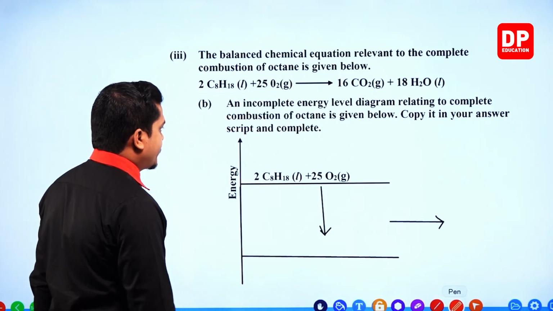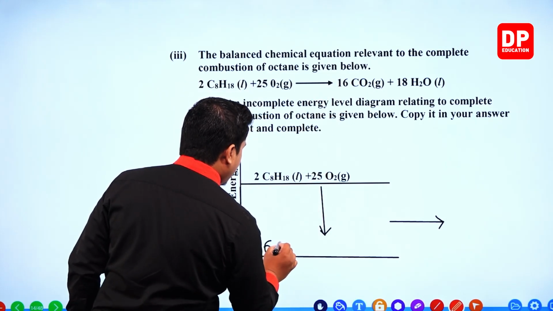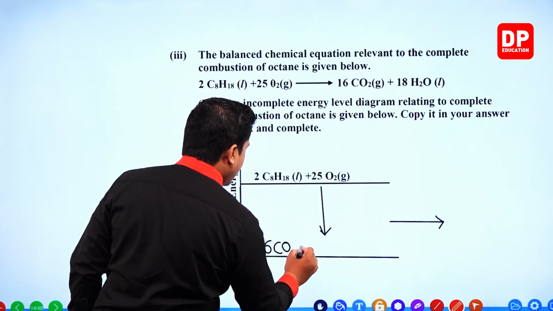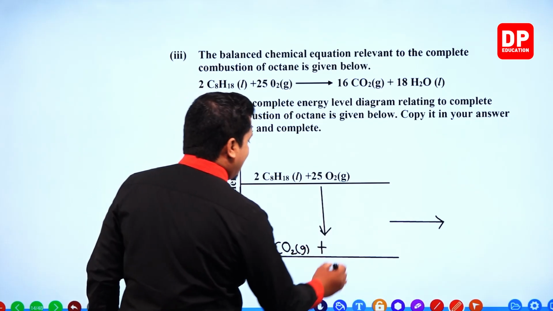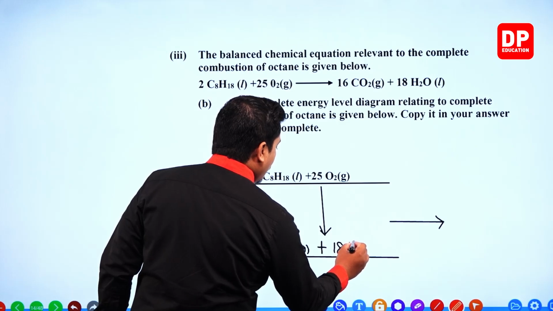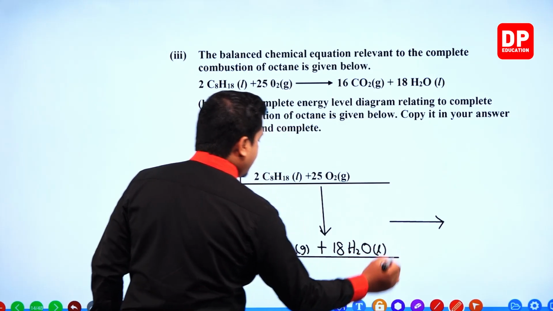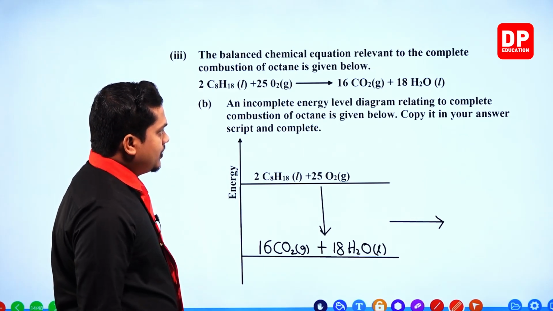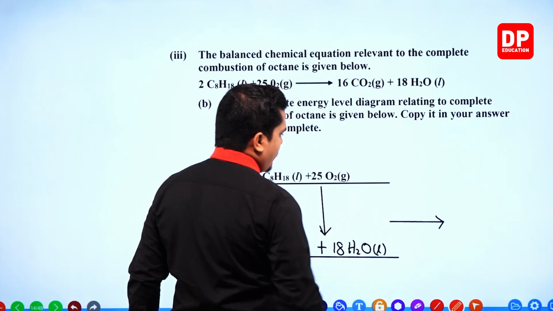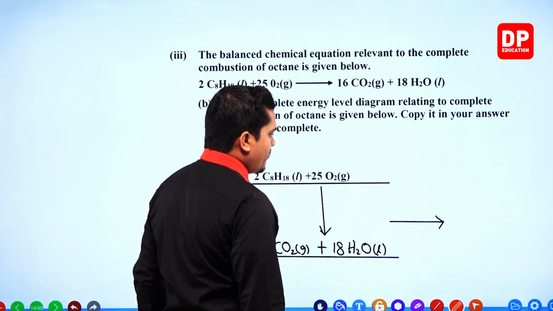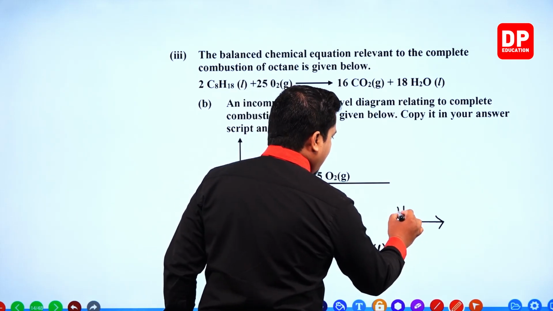What are the products created? Given in here, 16 carbon dioxide, which is in the gaseous form, plus 18 water molecules, which is in the liquid state. Now there's actually no need to write this down, but if you can mention it, then it is much better. Heat is given out.